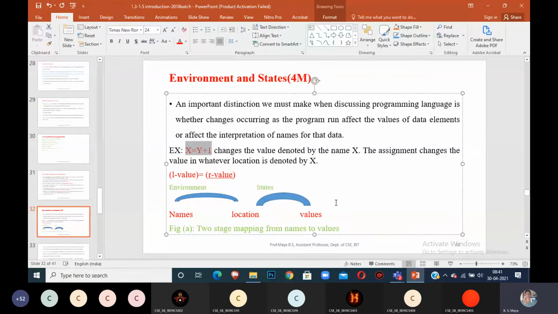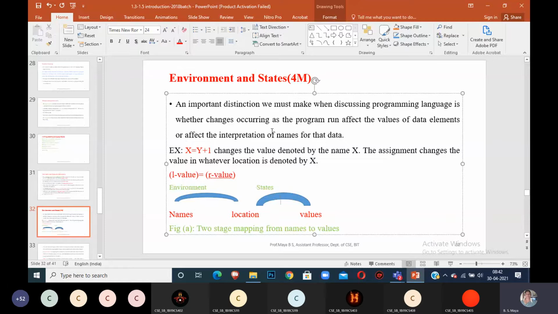This way I am doing the mapping from y plus 1 to x. These things we call the environment and state. Here x is called the L value, and y plus 1 is called the R value. You will see this sometimes while doing a program. If you write x is equal to, put a semicolon only, then compile your program, you will get an error: R value is missing. Did you observe that? If something is missing on the left hand side, you will get L value is missing. That error can also occur while compiling a program.